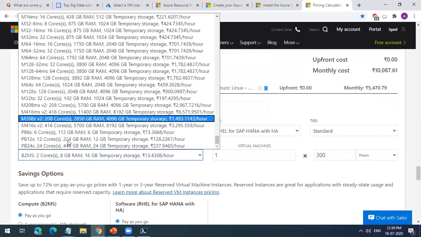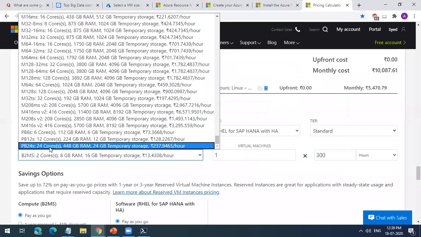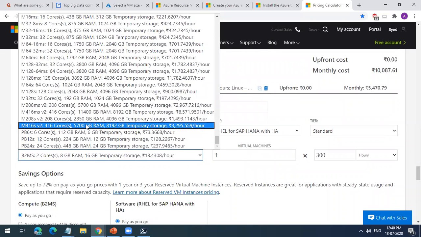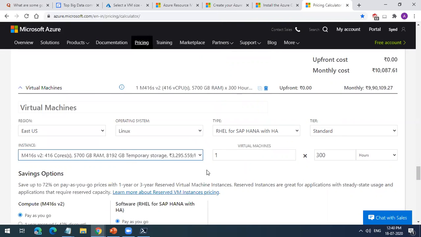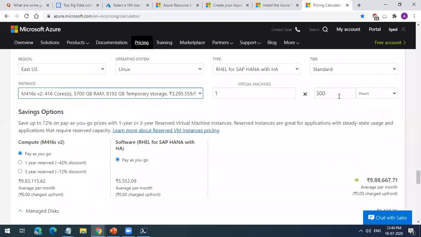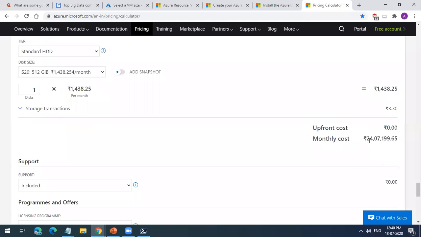For M series machines, you can see this is a 24 core and 448 GB RAM machine. This is a 5,700 GB RAM machine, so this will cost you a huge amount. If I run this for 730 hours, it is costing me 24 lakhs per month.